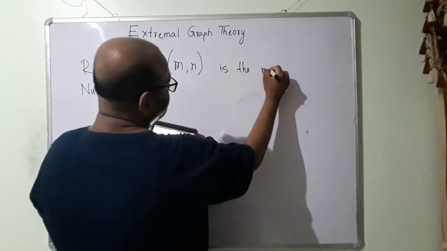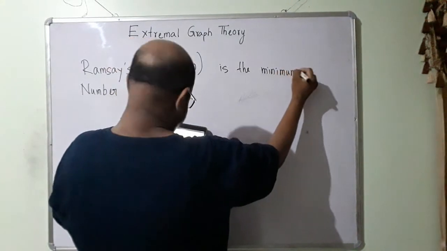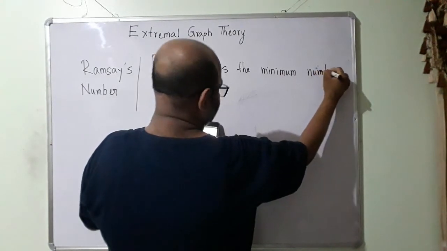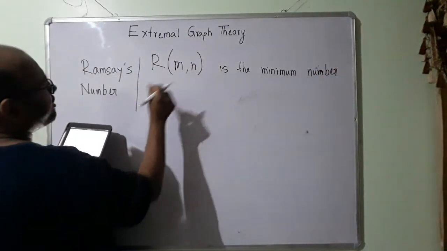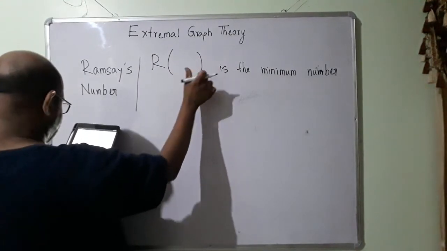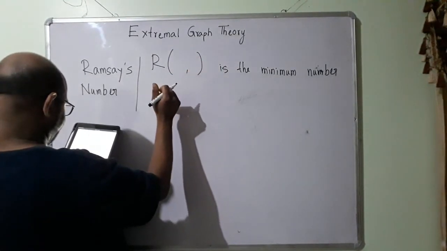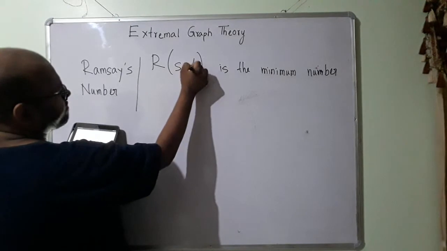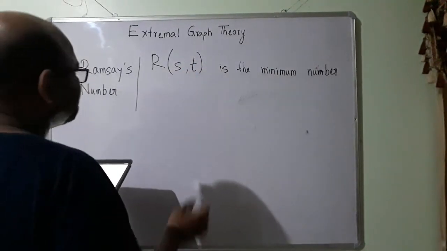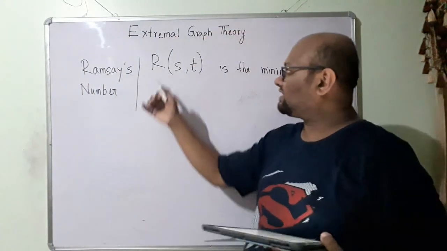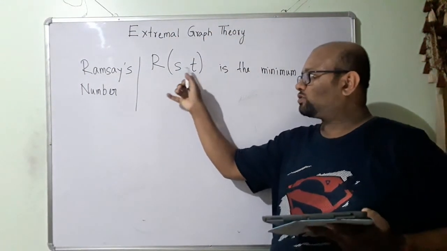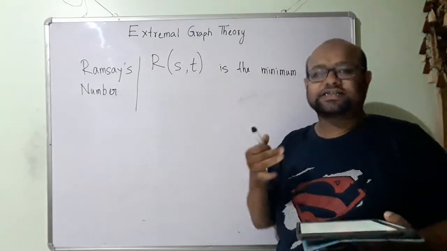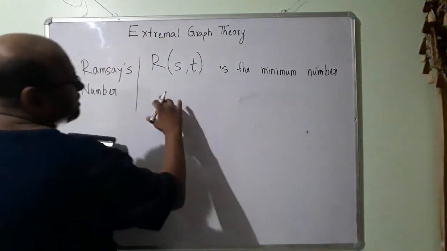It is the minimum number, or let me call it S and T. Is the minimum number. So if someone gives you this Ramsey number representation like this, I will be explaining what this S and what this T actually mean. Okay, so it is the minimum number